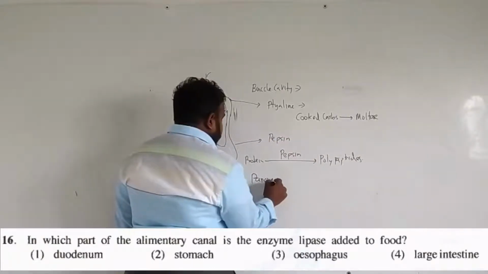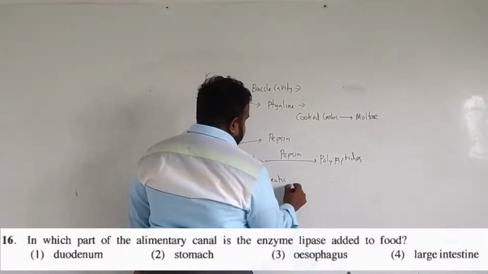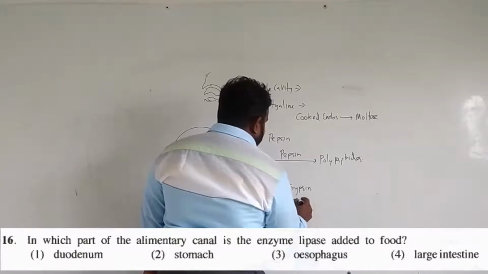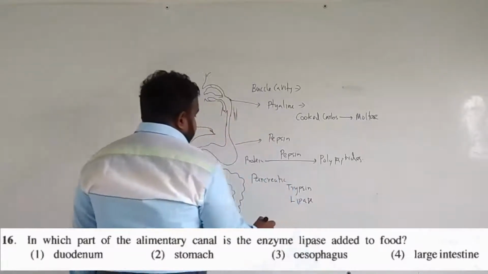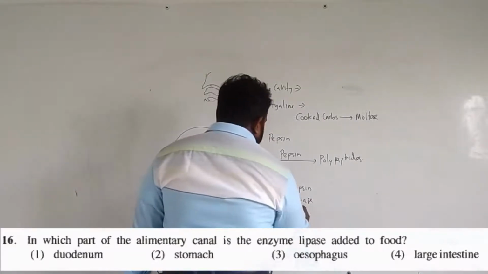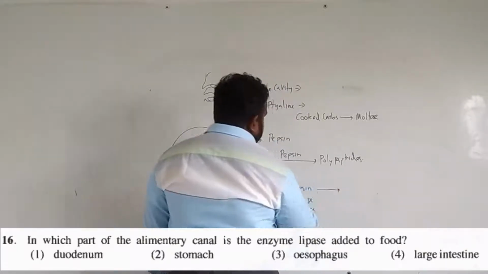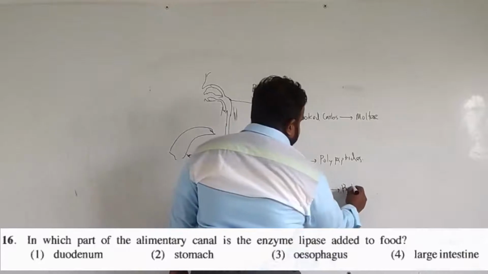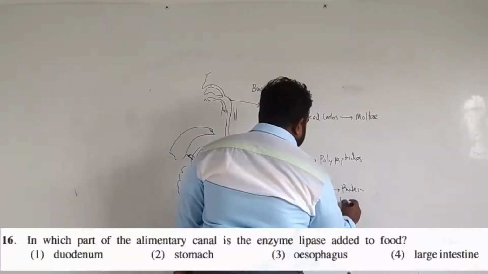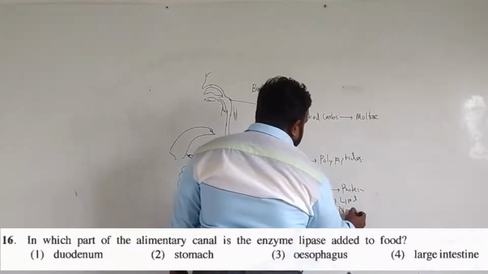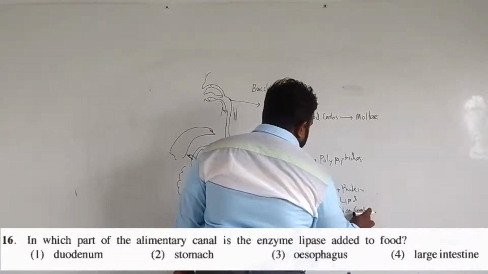So pancreatic juice includes trypsin, lipase, and then amylase. Trypsin is for protein digestion, lipase for lipid digestion, and amylase for non-cooked carbohydrate digestion, carbs digestion.